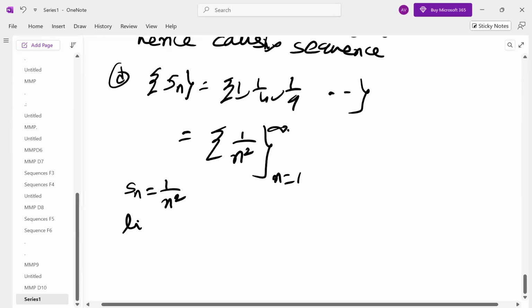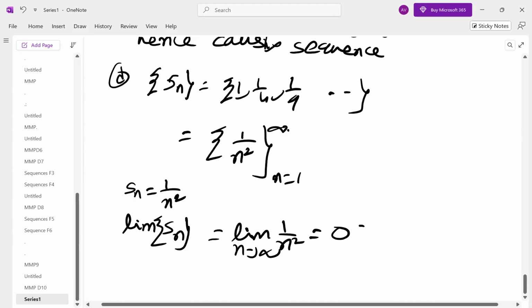So what is the limit of Sn? It is nothing but the limit of the nth term, which is 0, which is finite and unique.